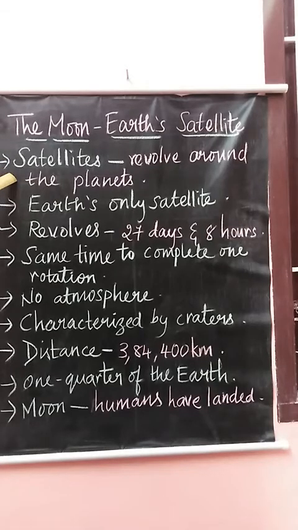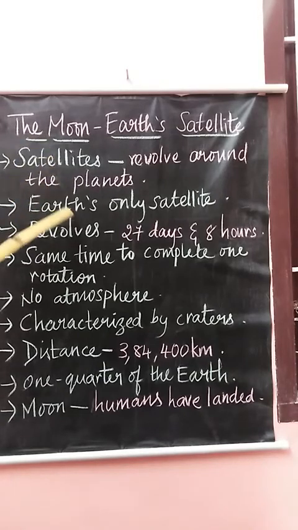Satellites are celestial objects which revolve around the planets. The Moon is the Earth's only satellite.